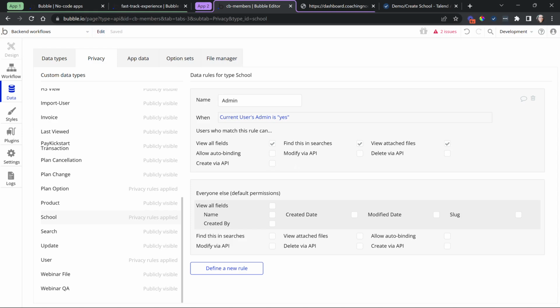So what I'm going to do now is try to create a school without the create checkbox. And we're actually going to look at the everybody else permission first, because this is going to be the best way to demonstrate this. I would not be able to create without bypassing the privacy rules as an external service. So everyone else is going to apply to an external service if they don't meet any privacy rules here. So first, let's leave this unchecked.